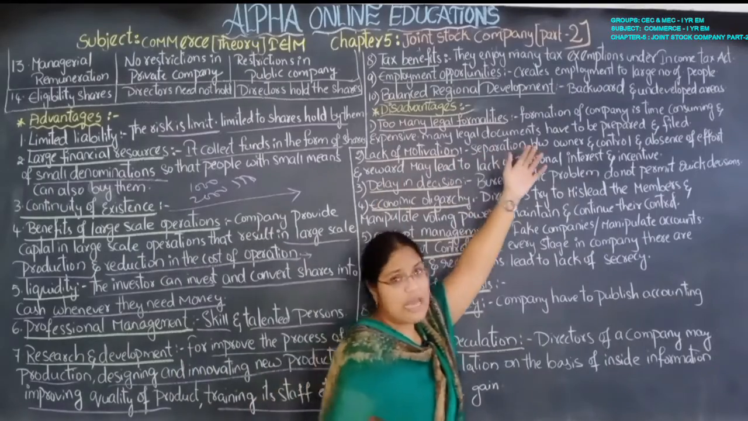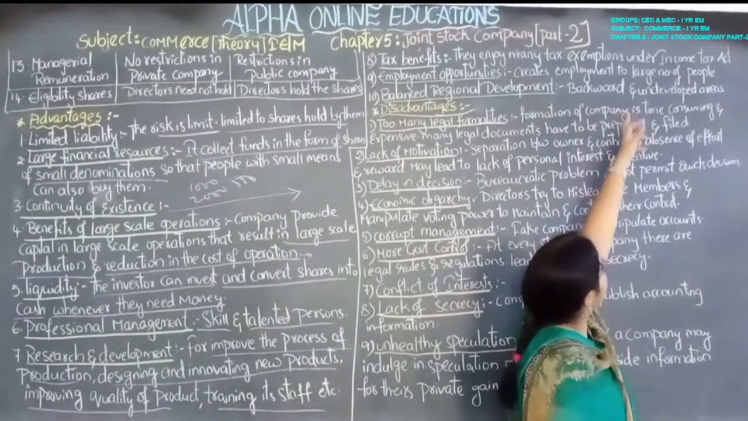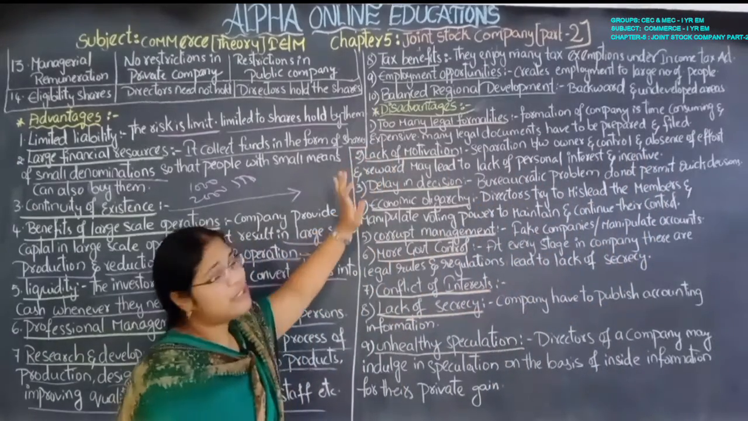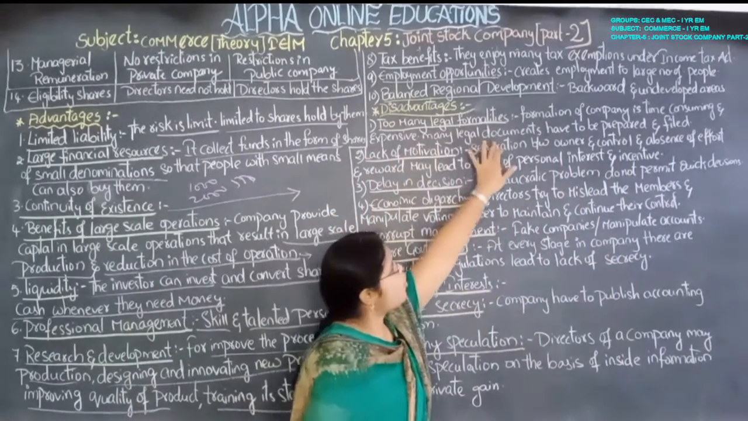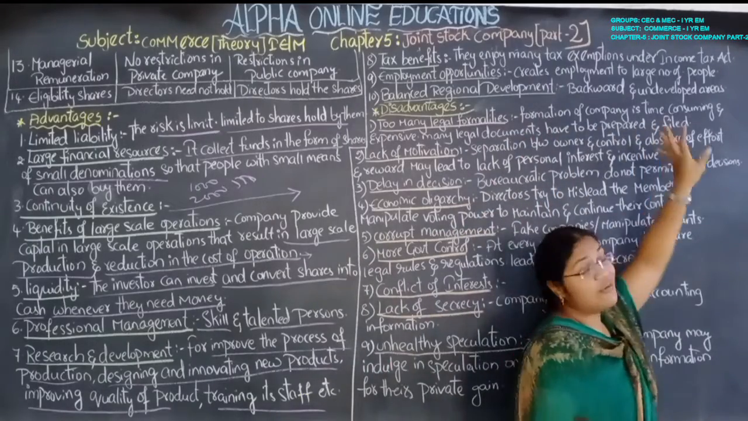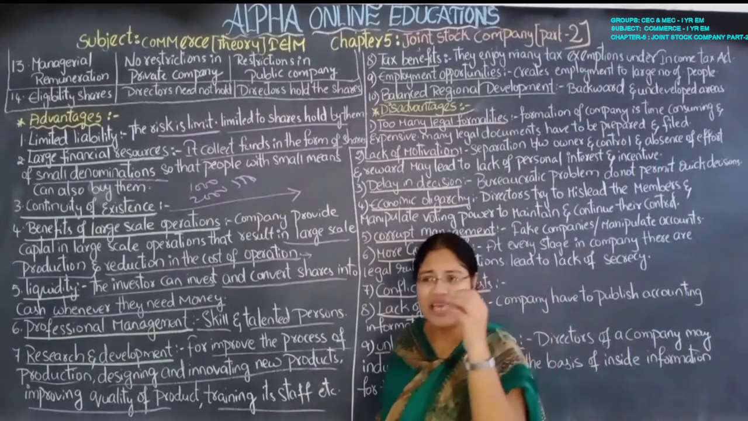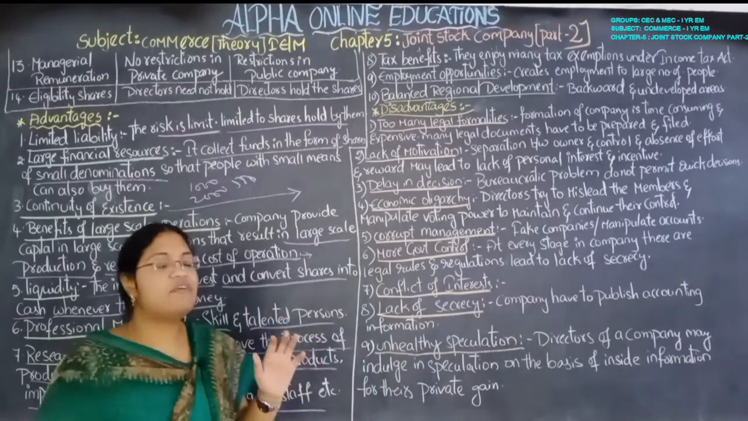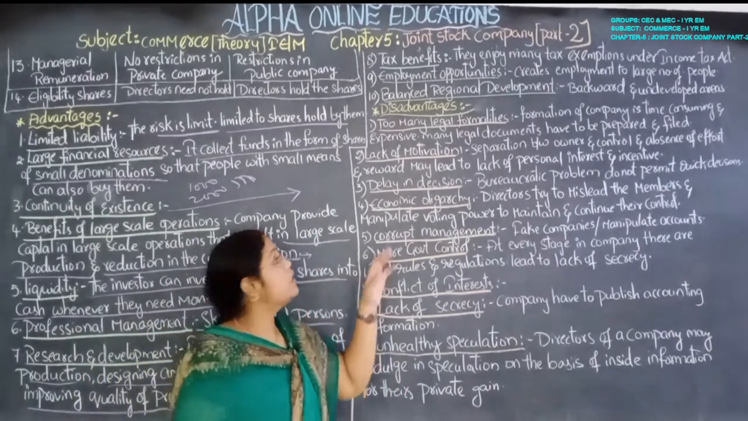See what I have written here. Formation of a company is time consuming. It takes more time and is expensive. Many legal documents have to be prepared and filed. So it is very expensive and also time consuming. So it is very difficult to form a company.